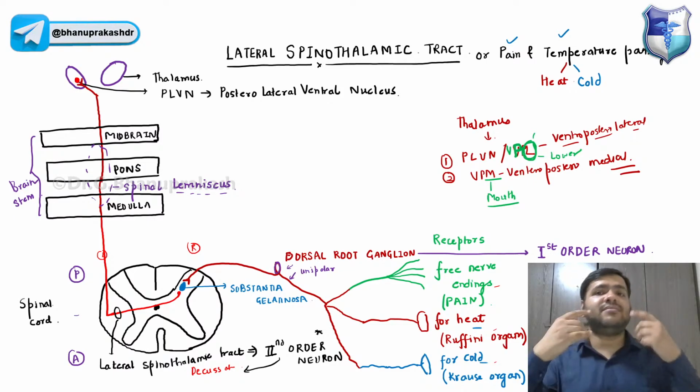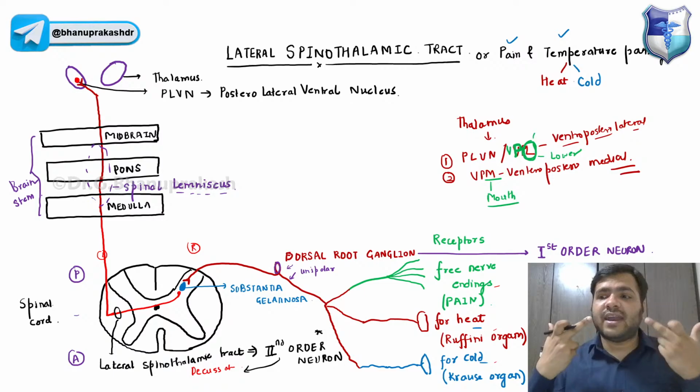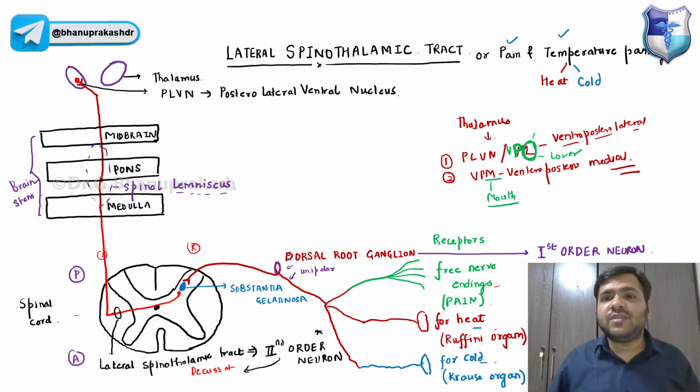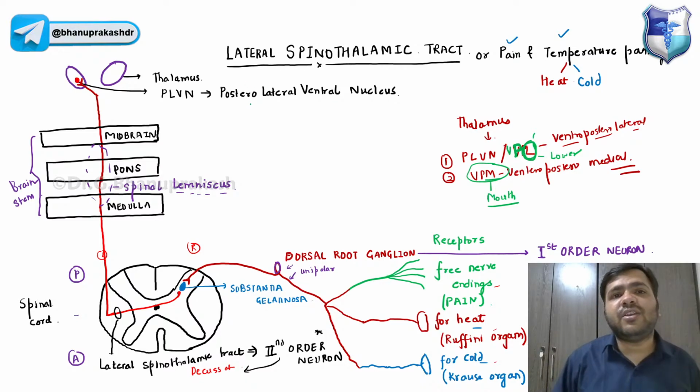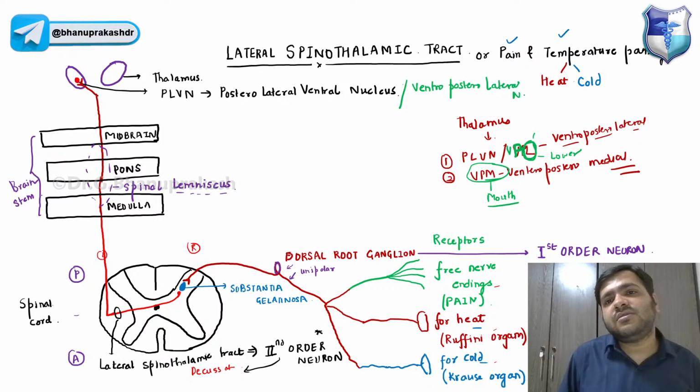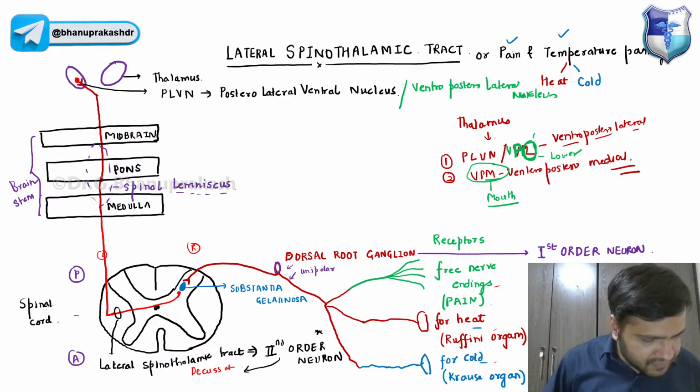And if I talk about the facial part, not the taste sensation, just the sensation in the mouth, the trigeminal nerve, it will go to which nucleus? The ventroposteromedial nucleus. But below the mouth, all the sensations will be coming to the ventroposterolateral nucleus. So I'm taking the sensation below the mouth, and that is something you have to remember.